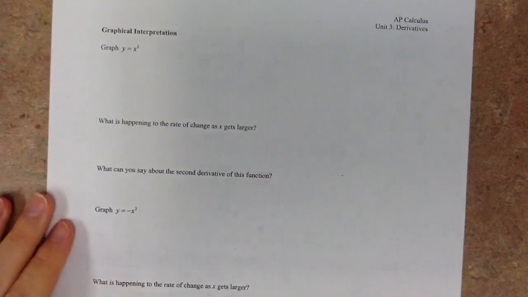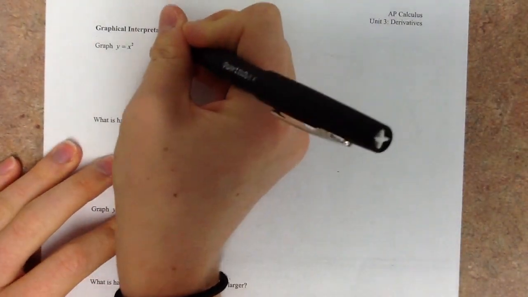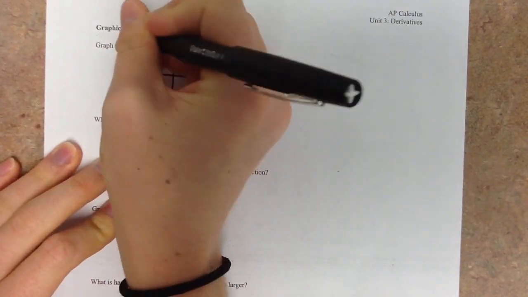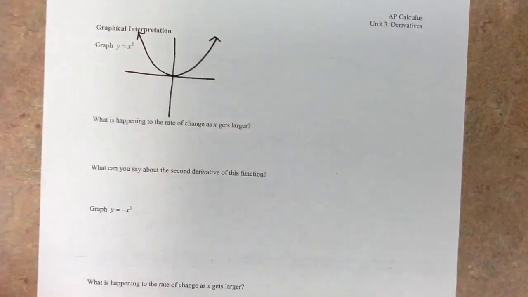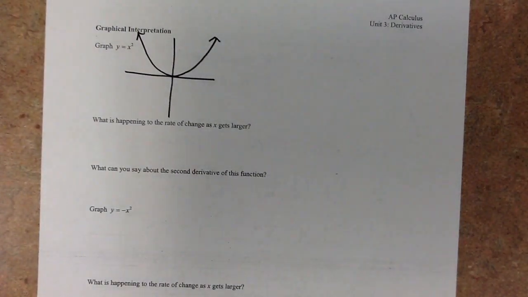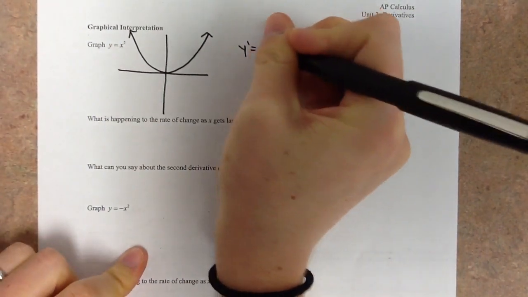All right, so graphical interpretation. We're going to graph x squared. So it's your classic x squared function here. Nice normal parabola, goes right through the origin. So something that I want to write down here. Oops, sorry, just trying to get some colored markers so I can point things out. So the derivative of x squared, y prime, just do a quick little power rule, we get 2x.